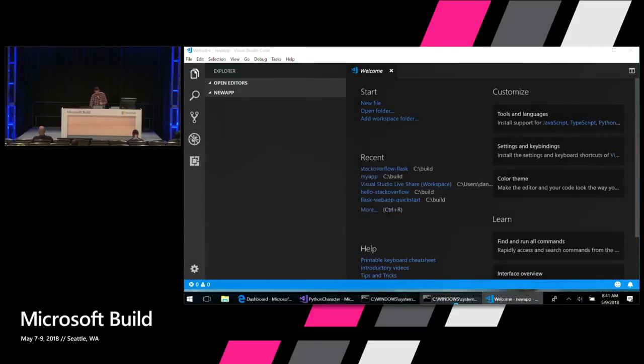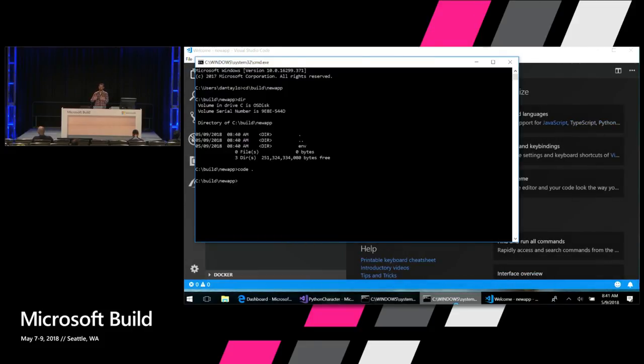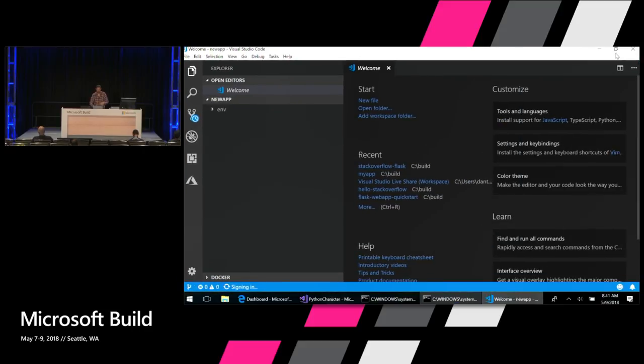Sorry, I did that a little bit quickly, but the way I like to launch VS Code is I go to a folder and I type code dot. And that means that code will launch and automatically open up in the current folder that I'm in on the command line. So it's just a useful, productive tip if you want to quickly open VS Code in a folder.